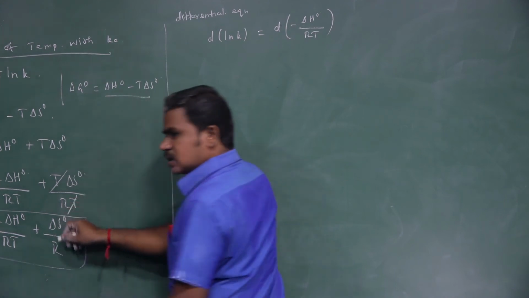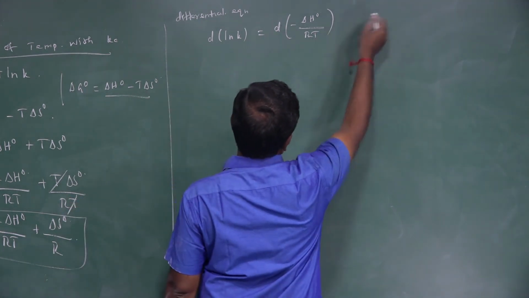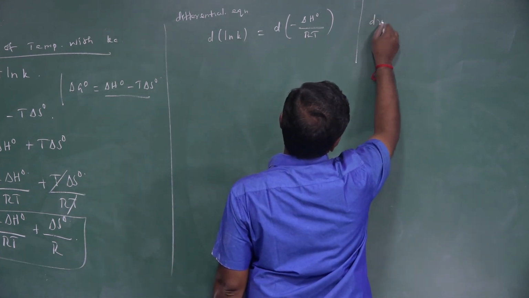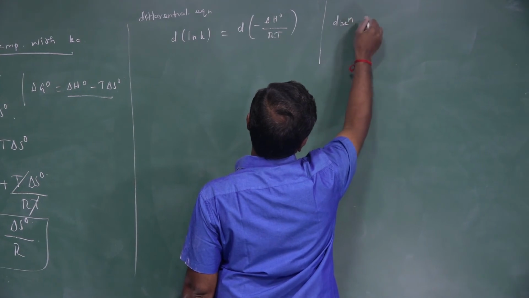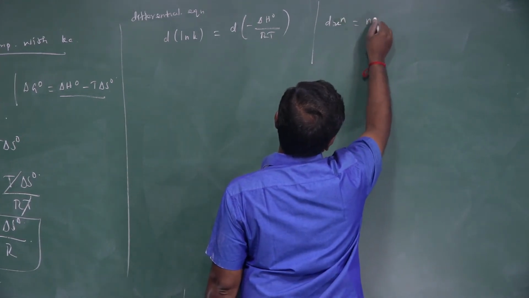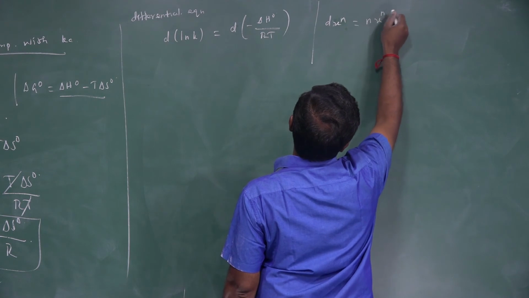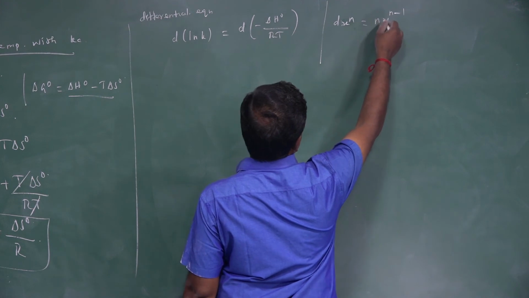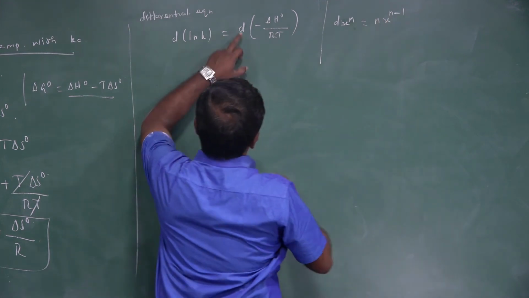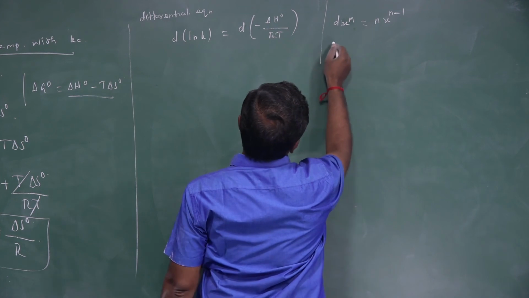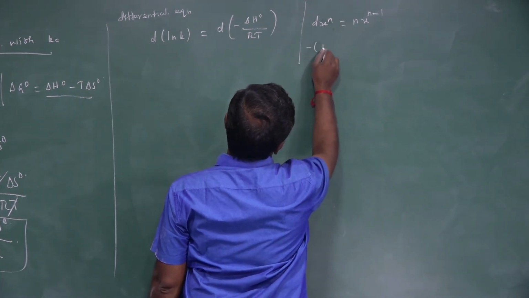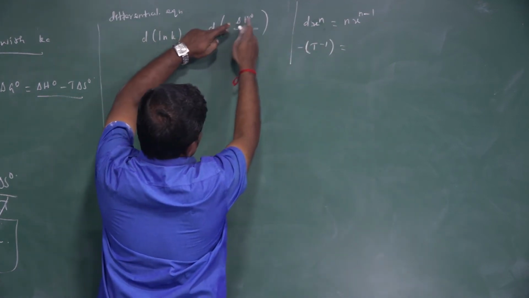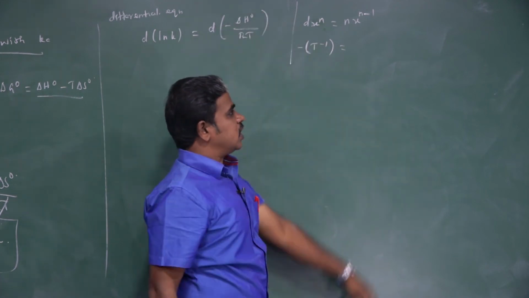And the delta S naught by R term is a constant, so it will become 0. Here, differentiation of x power n is n x power n minus 1. Here we have minus T power minus 1. It is an inverse, correct? That is, 1 by T is nothing but T inverse.